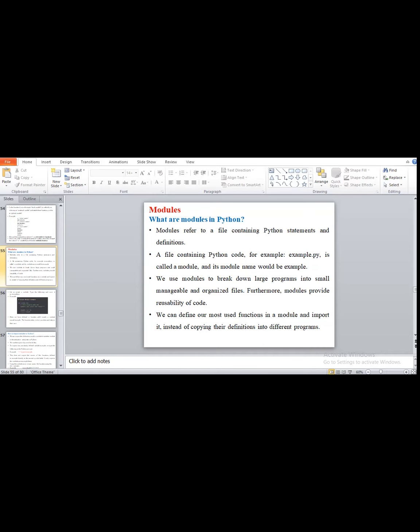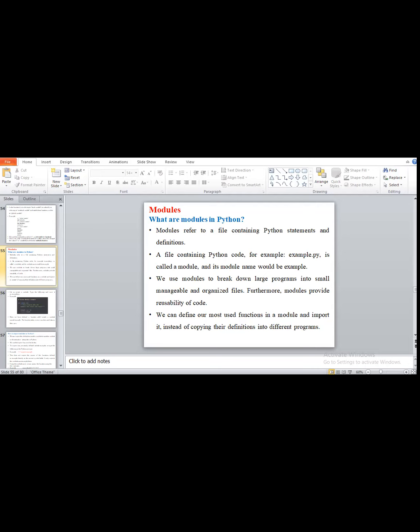Suppose we have a very large package that we are not able to install in our system because we have less space. So what we should do is divide our large program into small parts that are easily manageable.